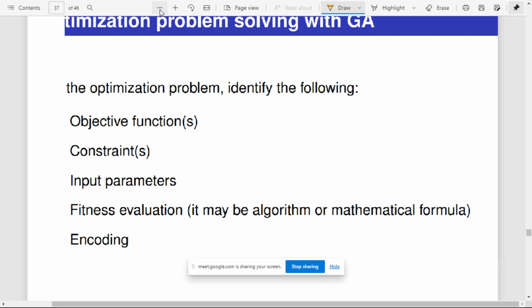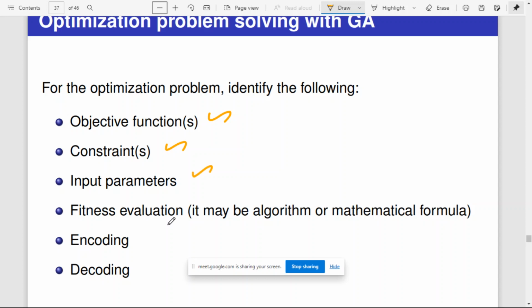So for any optimization problem, you should identify all these things. What is the objective function? What are the constraints? What are the input parameters? How are we going to evaluate the fitness, that is, how are we going to say that this solution is better than that solution? That is called fitness. How are we going to evaluate that?